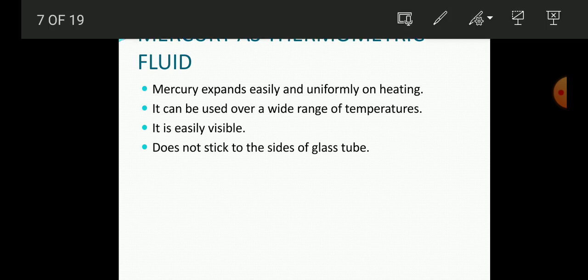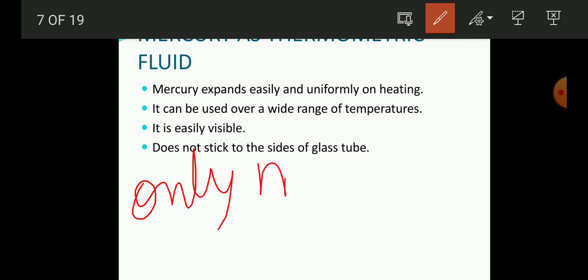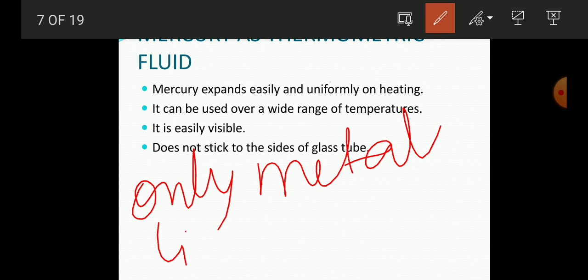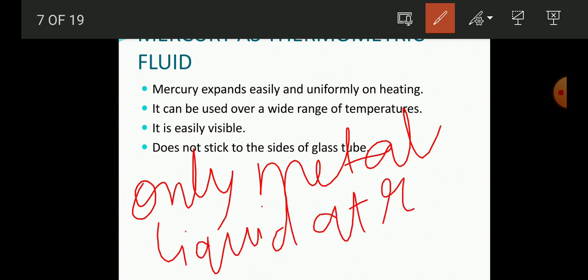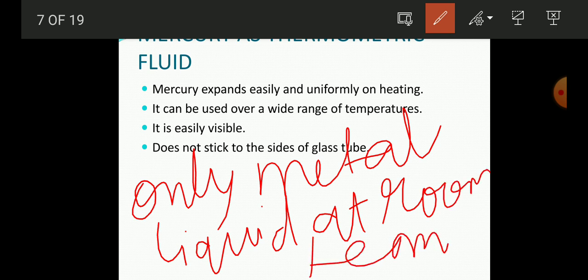As I have told you, mercury is the only metal which is liquid at room temperature. And this mercury has the ability to expand easily and uniformly on heating.